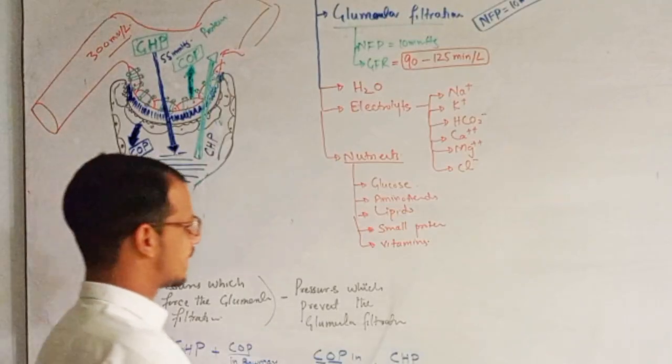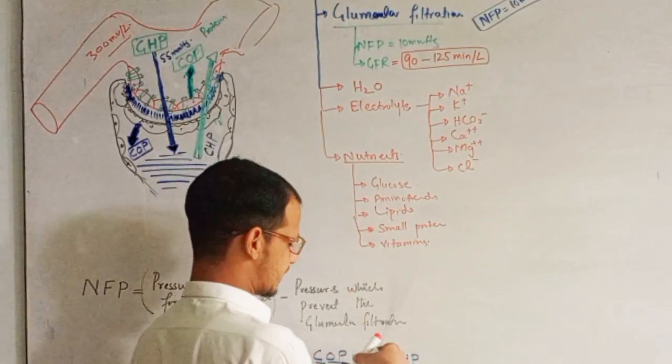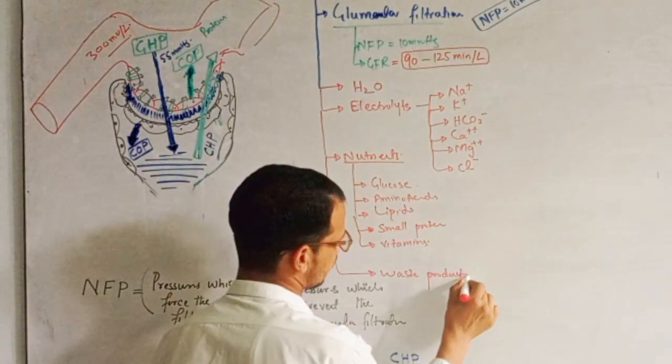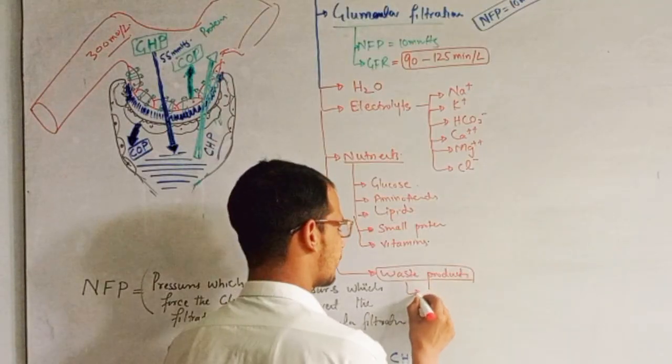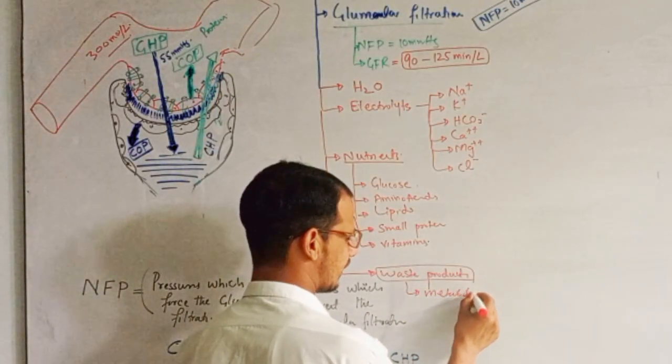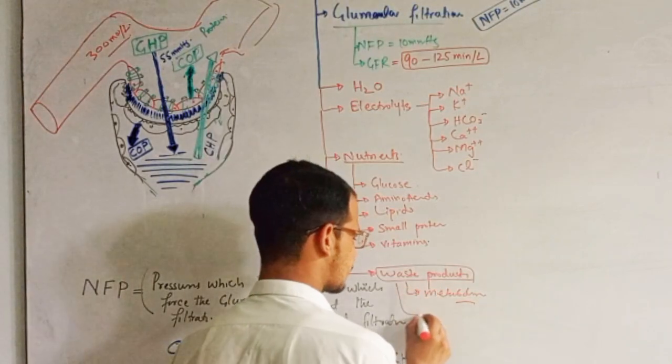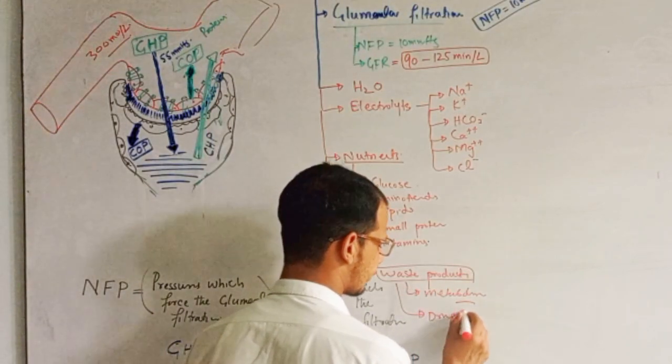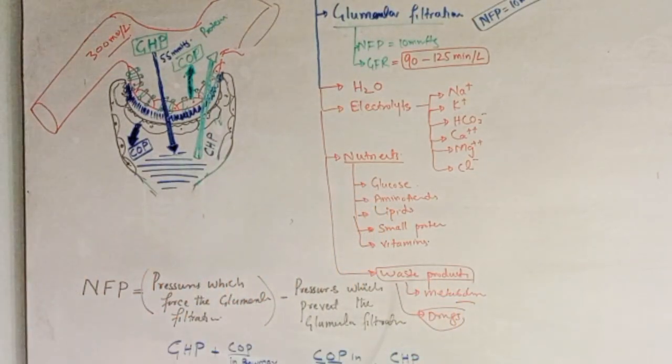The next are the waste products coming from blood, for example as a result of metabolism in the body, and also drugs. Some of the drugs also come into the glomerular filtrate.